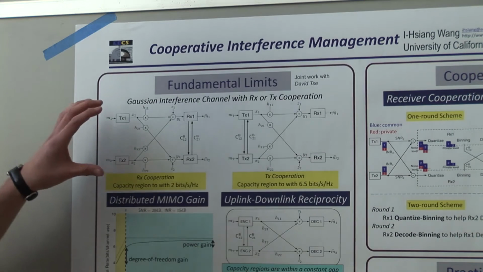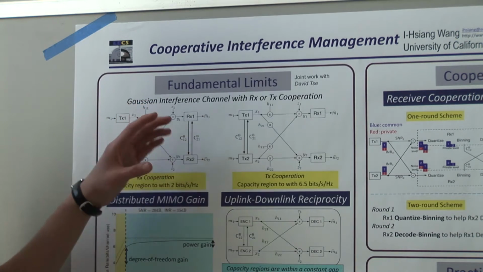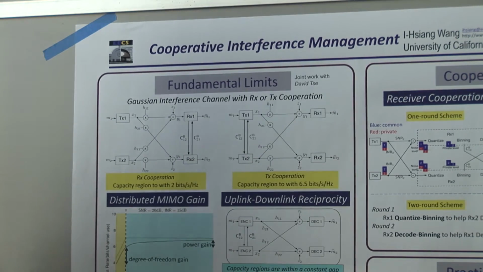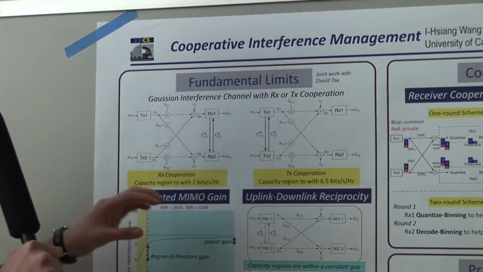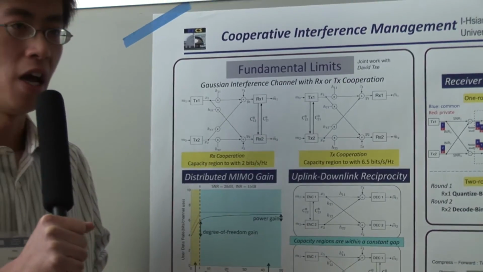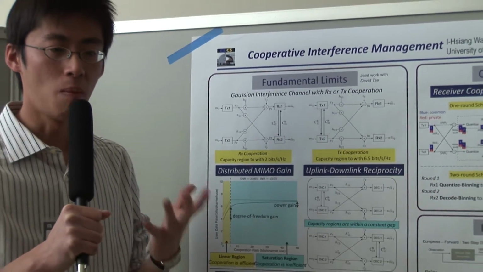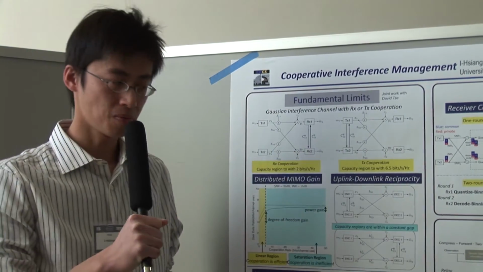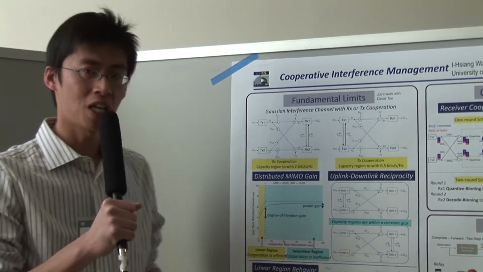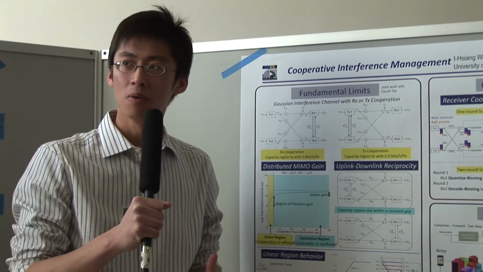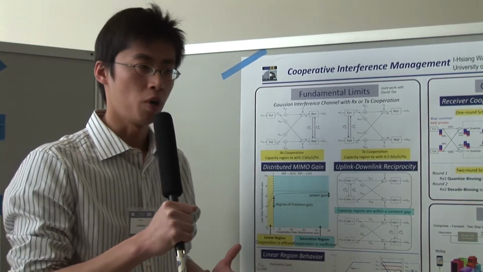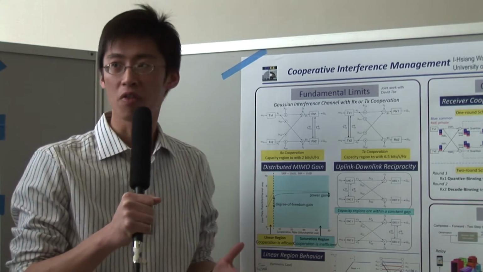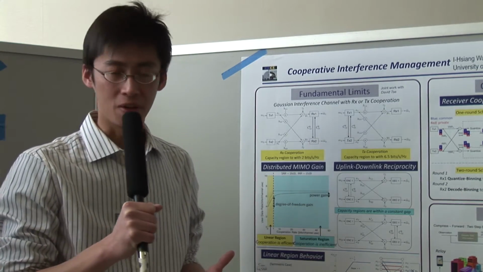So we first study the two-user Gaussian interference channel with limited receiver cooperation and limited transmitter cooperation. We give the first uniform approximation result on the capacity regions of these two channel models, and therefore we understand how much interference limited cooperation can mitigate in these two canonical settings. By characterizing the capacity region within a constant gap, regardless of channel parameters, we accordingly identify the gain from limited cooperation both qualitatively and quantitatively.